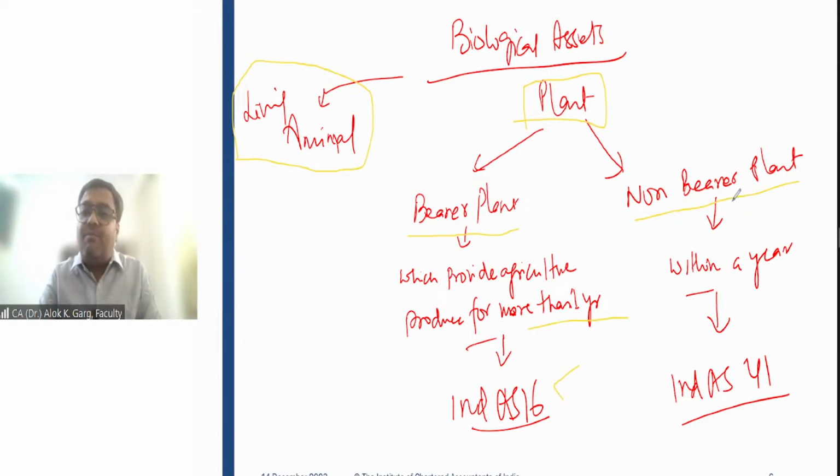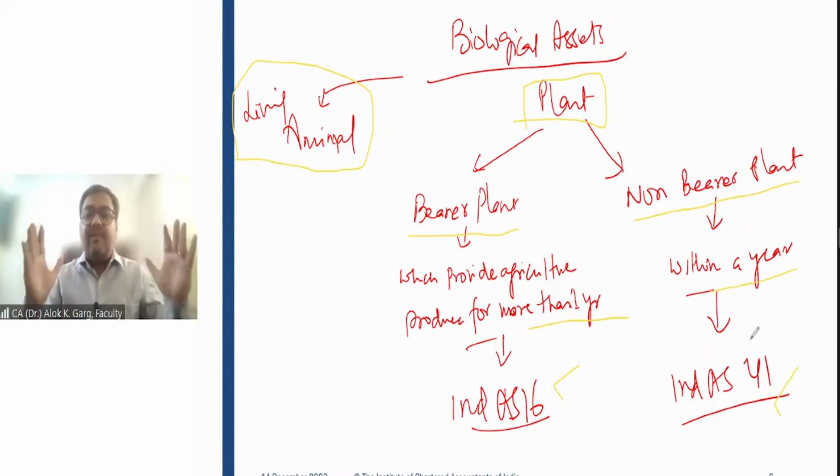If it is a non-bearer plant like tomato, carrot, potato, all these vegetables, rice, wheat, paddy, maize, cotton, right? These are known as non-bearer plants which provide agriculture produce within a year, for less than a year, in 1 season, 2 seasons. So these non-bearer plants are covered under Ind AS 41. Bearer plants are covered under Ind AS 16.